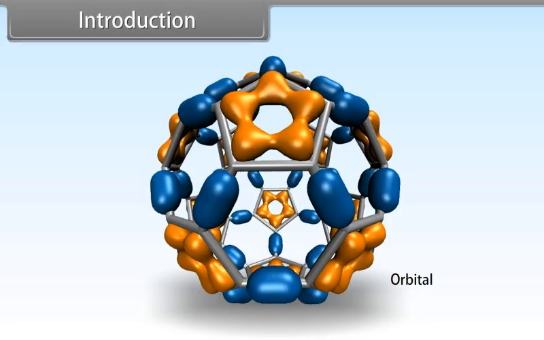The energy, size, shape and orientation of the electron orbital can be specified by the use of three quantum numbers. These are the principal quantum number, azimuthal quantum number and magnetic quantum number. So, throughout this video, we will study the quantum mechanical model of the atom.